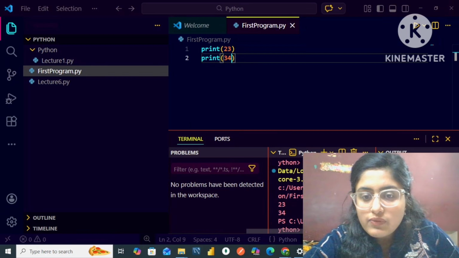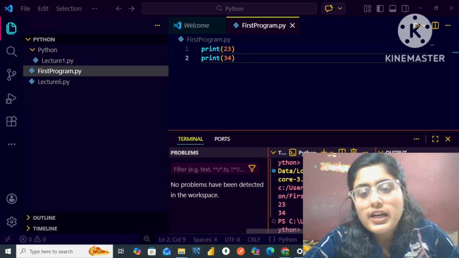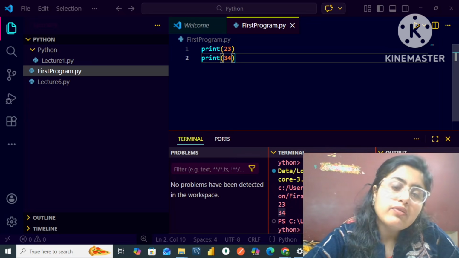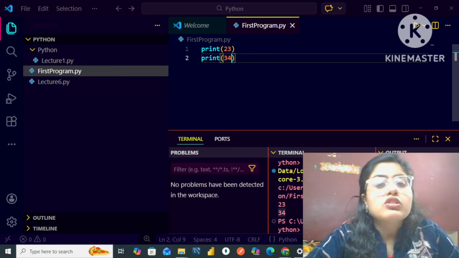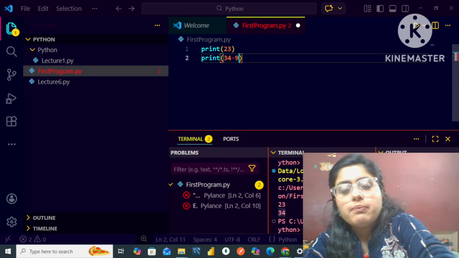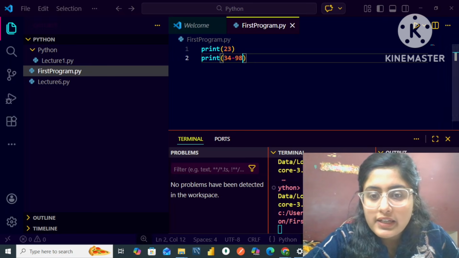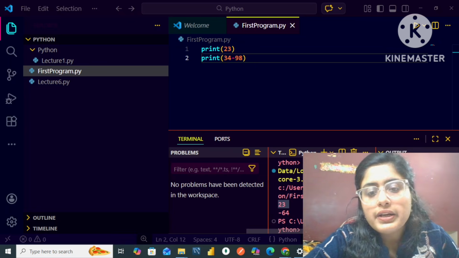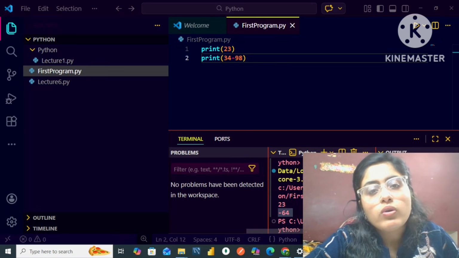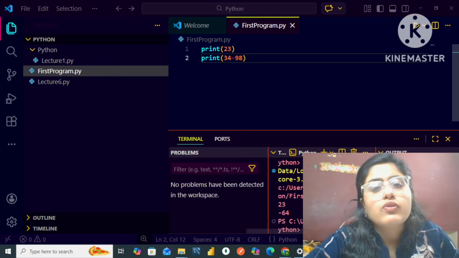So then you can say firstly 23 would be printed, then I will get 34 printed. Okay, my dear friends. And also, I can also add and subtract the numbers and then print the output. For example, I will write here 34 minus 98. So in my first line 23 will be printed, and then in the second line 34 minus 98, that is minus 64, will be printed.